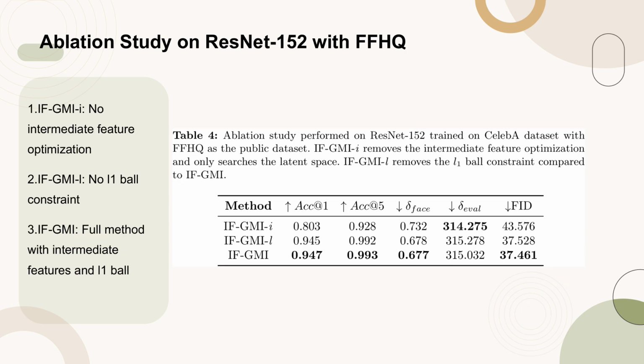Table 4 presents the results of an ablation study conducted on the ResNet 152 model trained on the CelebA dataset, using FFHQ as the public dataset. The study examines the impact of removing intermediate feature optimization, IFG-MI, and the L1 ball constraint, IFG-MIL, from the IFG-MI method. The metrics evaluated include ACC at 1, ACC at 5, FACE, Evil, and FID. The results show that the full IFG-MI method, which includes intermediate feature optimization and the L1 ball constraint, achieves the best performance across all metrics, demonstrating the importance of these components for effective model inversion attacks.